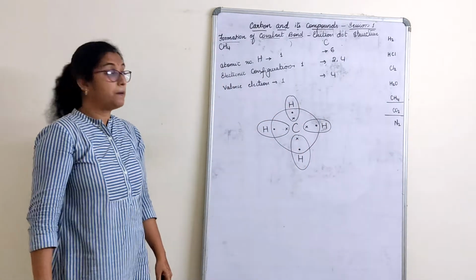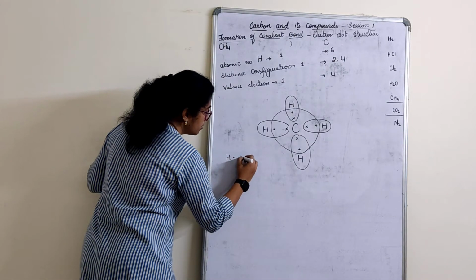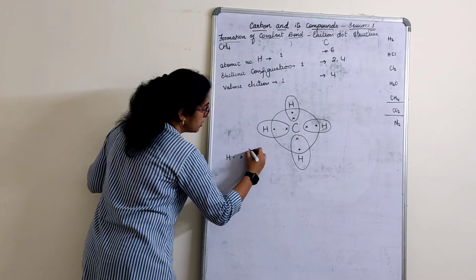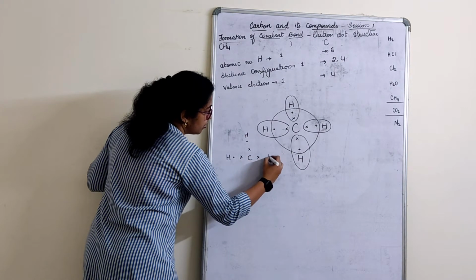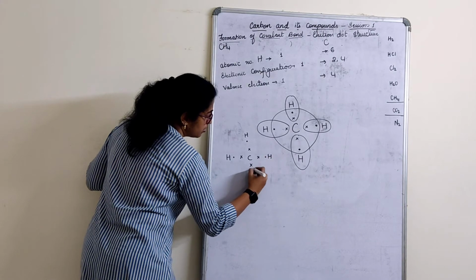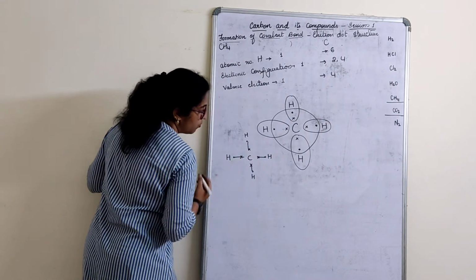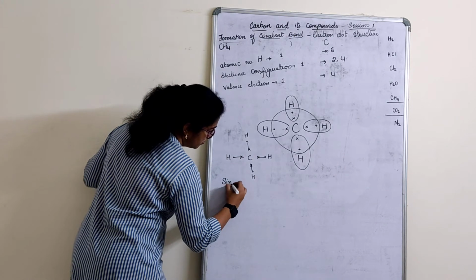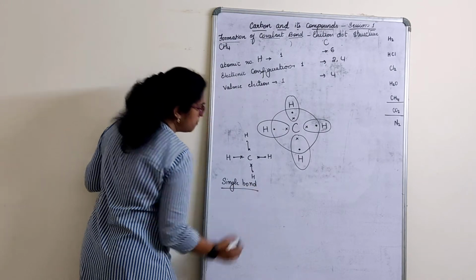This is for methane. How do we write it now? H cross C cross H cross H cross H. What bond is it? Single bond. That means we have still not touched double bond at all.